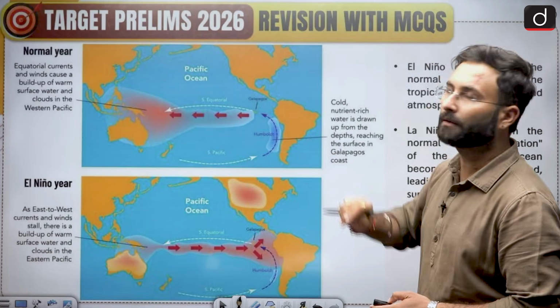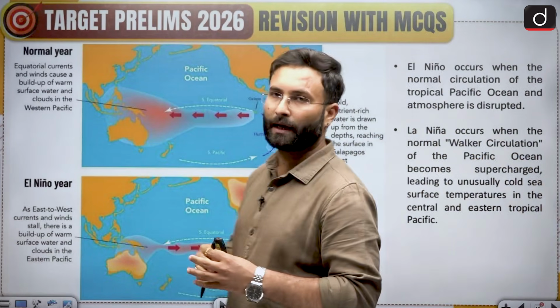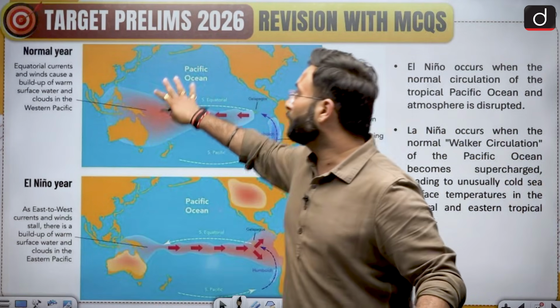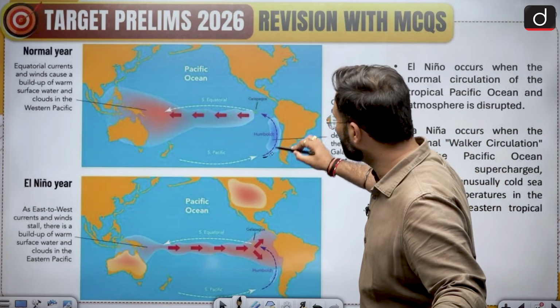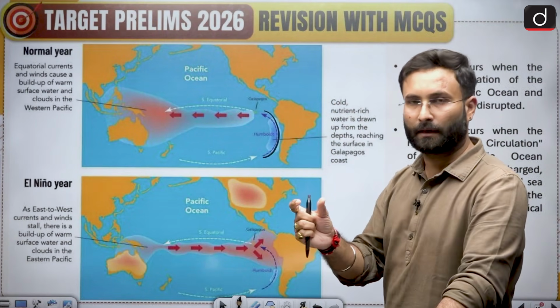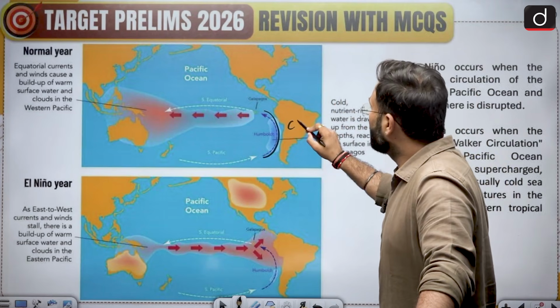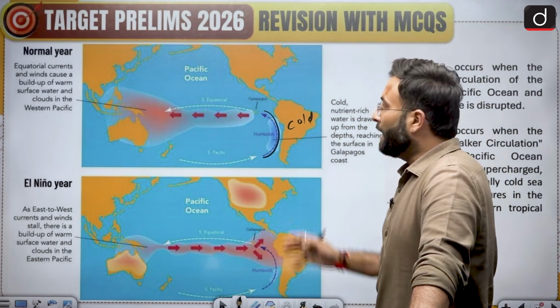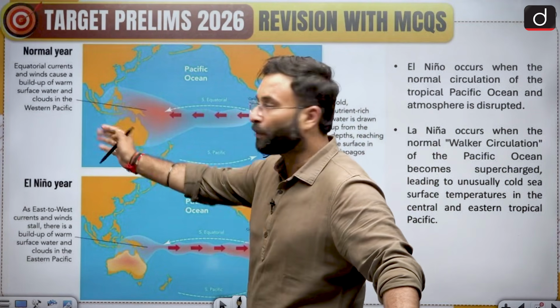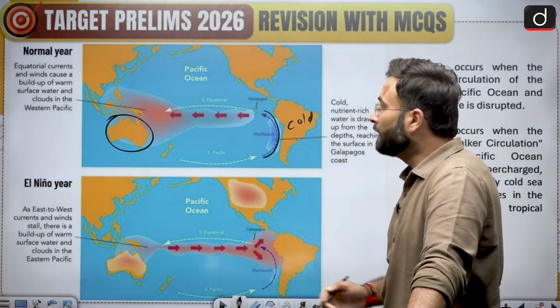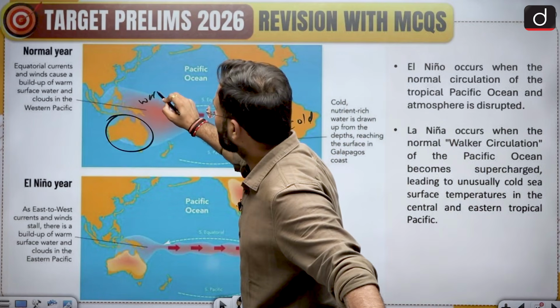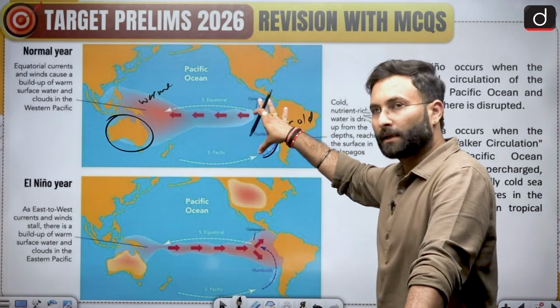Now coming to understanding what is El Nino and what is La Nina. In normal conditions, you will see that this Peruvian coast, because of the Humboldt current, is generally cold in nature. And the corresponding areas in the Western Pacific are generally warmer. Now this is the normal condition.